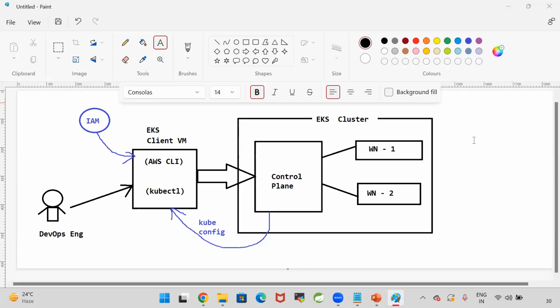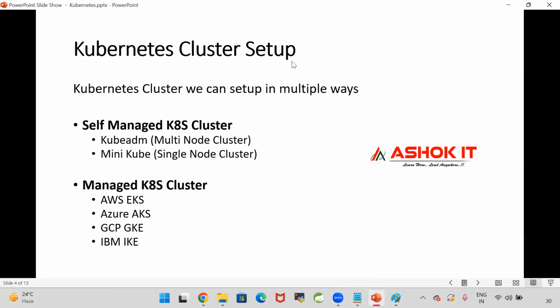Got it. I'm repeating once again. Guys, observe. I want to set up a Kubernetes cluster. A Kubernetes cluster we can set up in multiple ways. One is a self-managed cluster and the second one is a managed cluster. In the self-managed cluster, we have two options. One is Minikube and the second one is Kubeadm. Minikube is a single node cluster just for practice and learning purposes, which will not be used in real time. Next one is Kubeadm. Kubeadm is nothing but a multi-node cluster. We can use the Kubeadm cluster, but it is our responsibility.